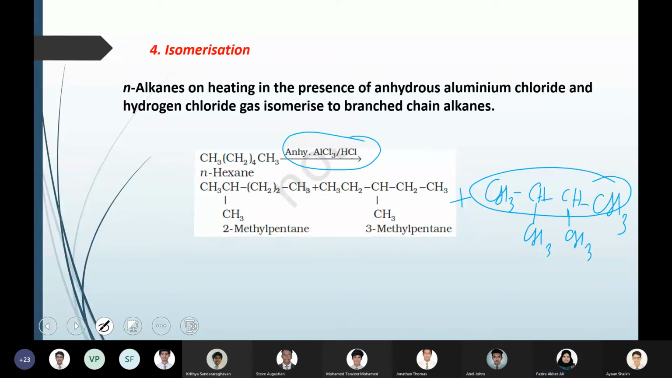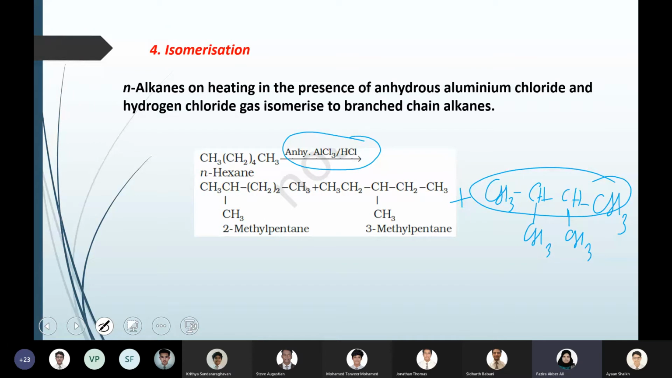Ma'am, is it "and" or "or"? It's "and", because it's written with a plus. You get many products at the same time, it's not "or". When we write it, we'll just write any two of the isomers. Or sometimes, when there is a conversion, you write only what is required. You don't have to write all the products.